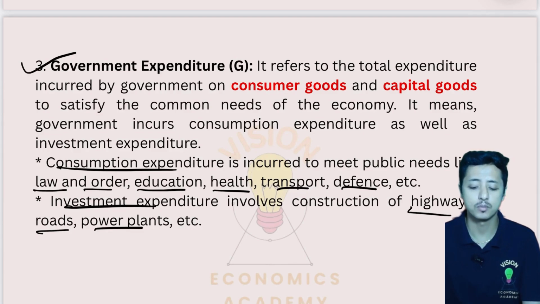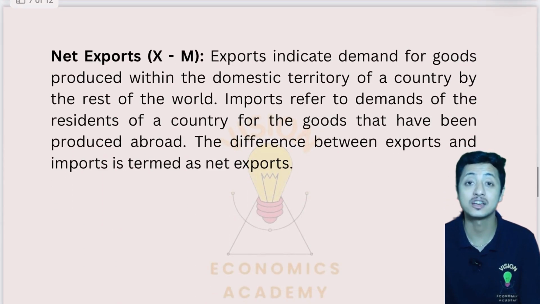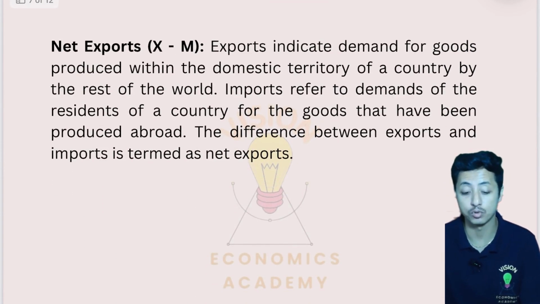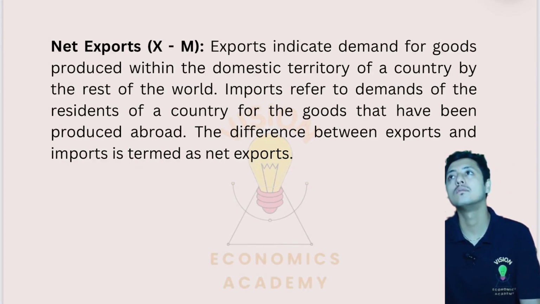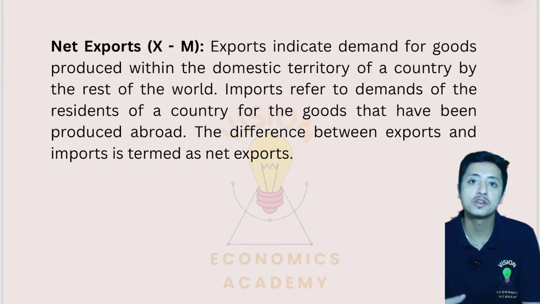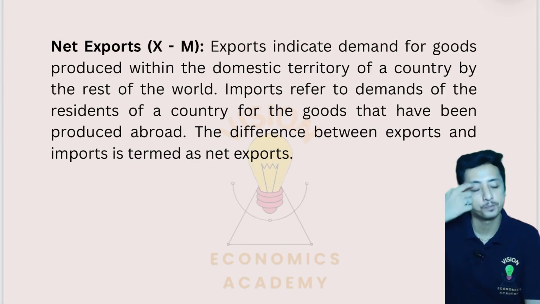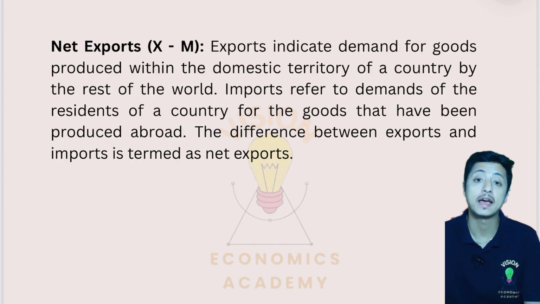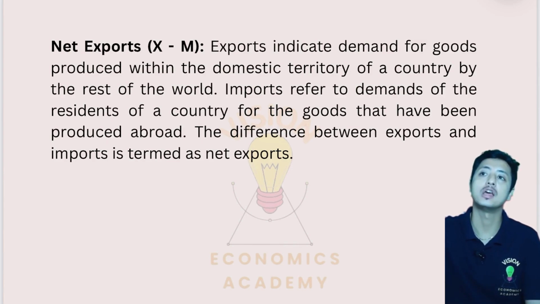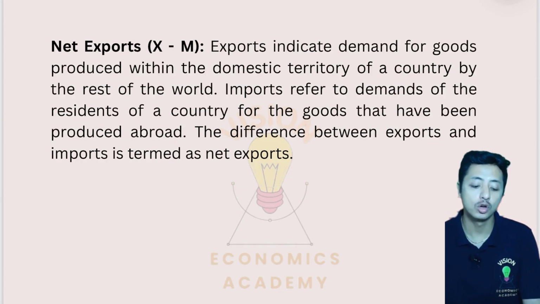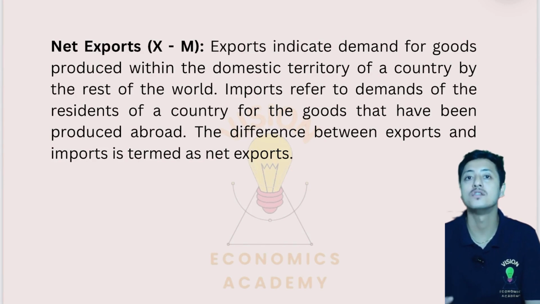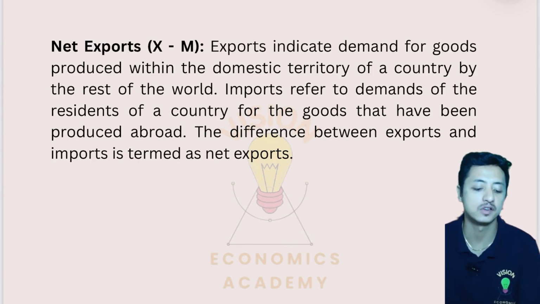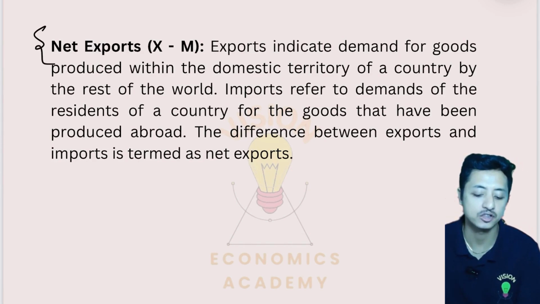So this is the third component, and the fourth component is net exports, that is exports minus imports. Export means there is a demand abroad for the domestic goods produced in our country, and import means what we are demanding that is produced abroad. So the value of goods that we export minus the value of goods that we import gives us the net exports.